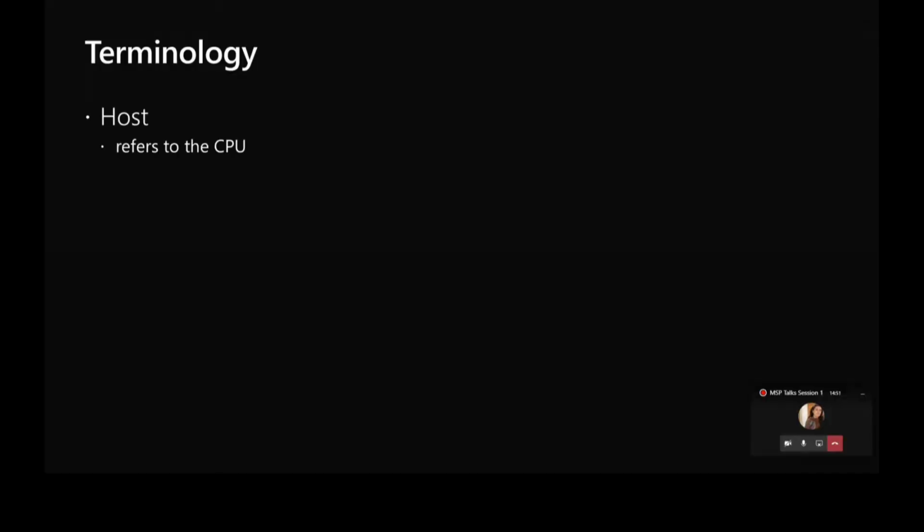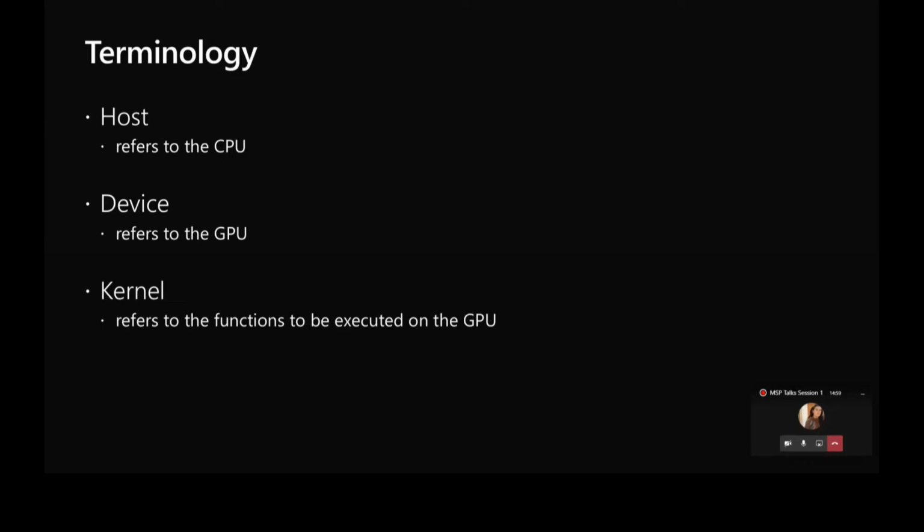So we have host, which refers to the CPU, including all the memory and everything. Then we have device, which refers to the GPU, and finally we have kernel, which are functions that are to be executed on the GPU. Now these are written in CUDA C, which is more than just an extension of C. It's a whole new programming language now.